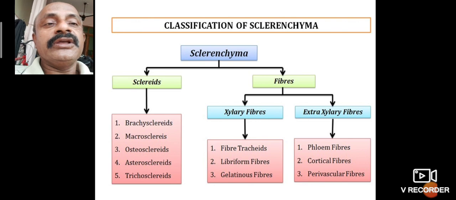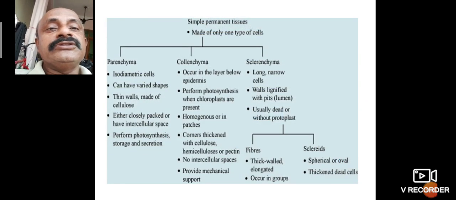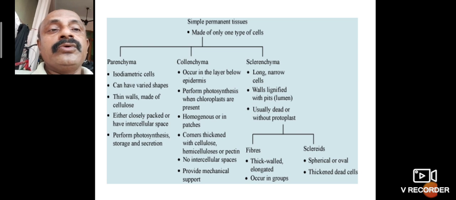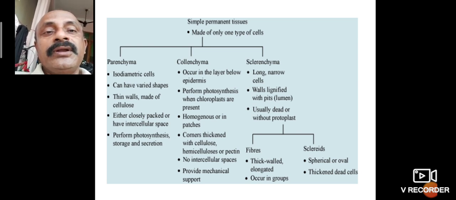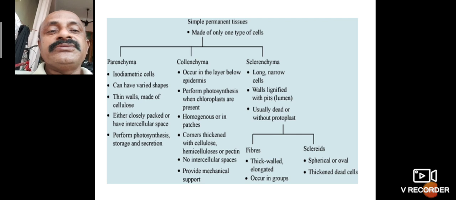The simple tissues are parenchyma, collenchyma and sclerenchyma. These three types of tissues are studied. Parenchyma has isodiametric cells that can have varied shapes. The walls are made of cellulose. The cells are closely packed with intercellular spaces, performing photosynthesis and storage of secretions. That is called parenchyma.